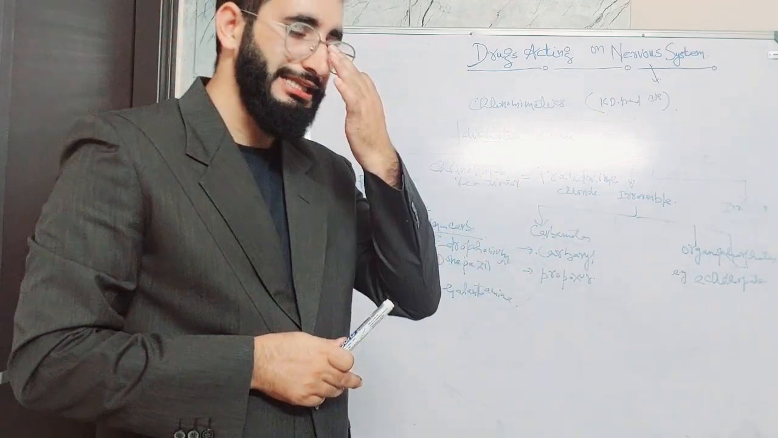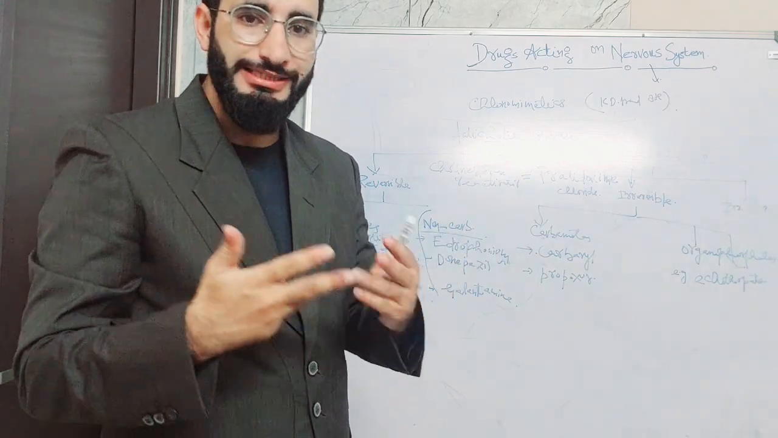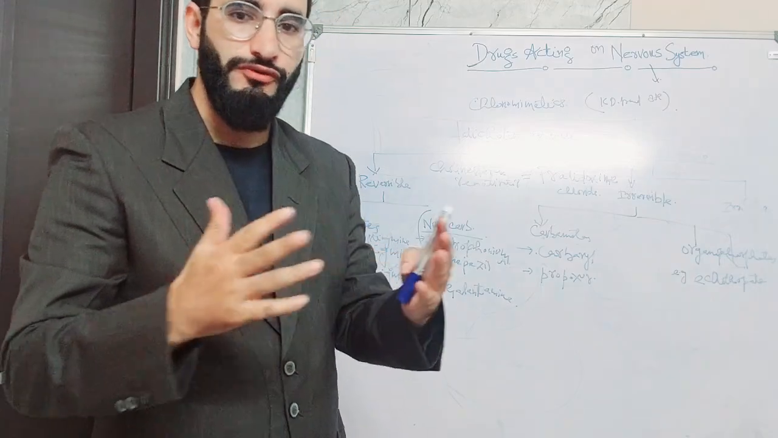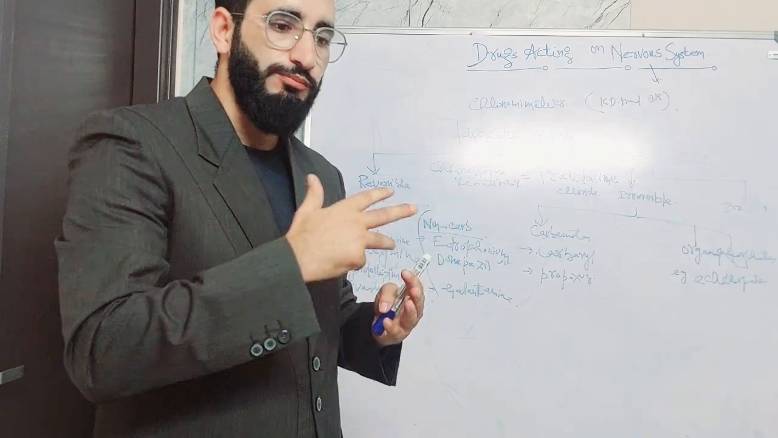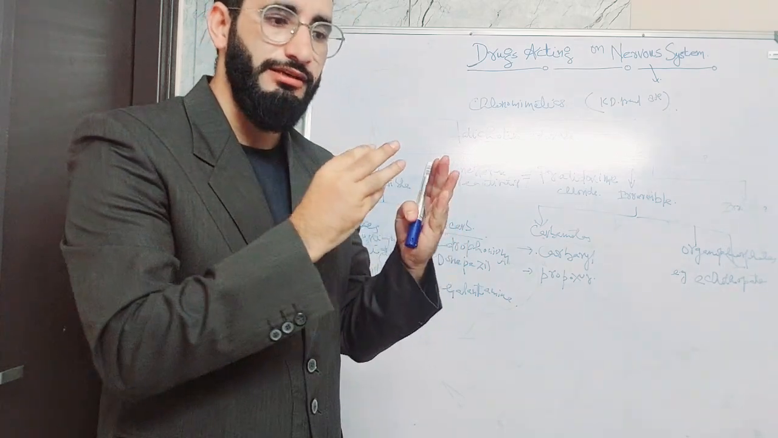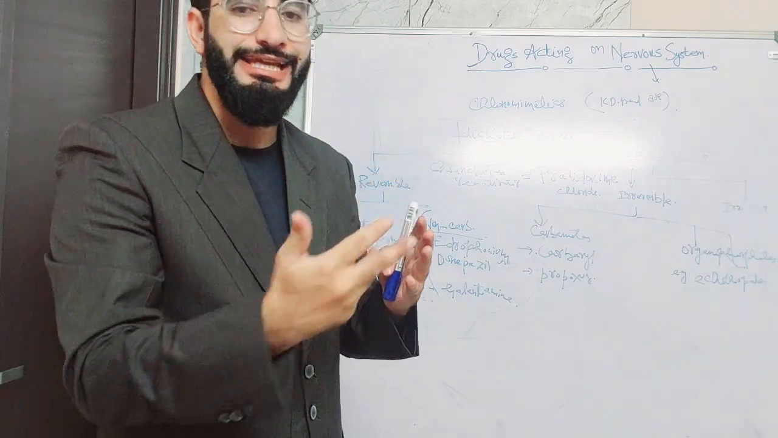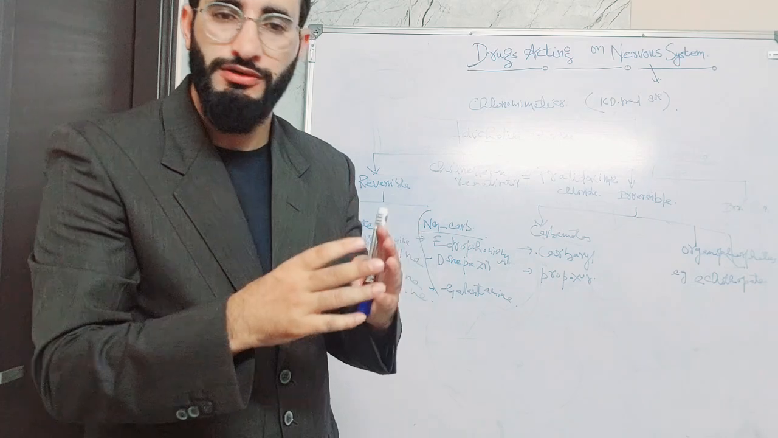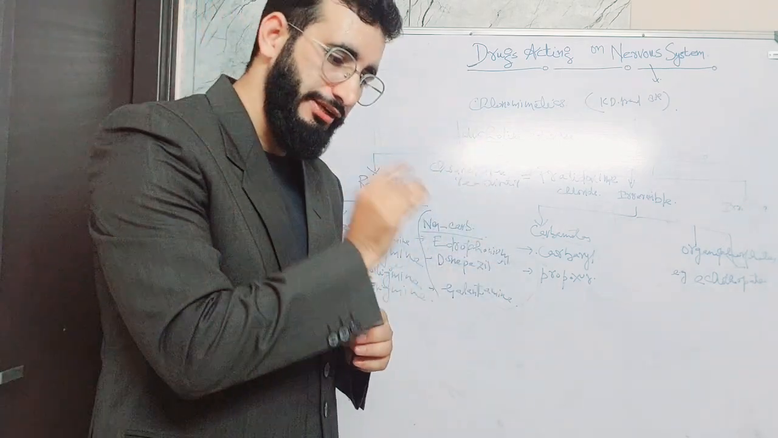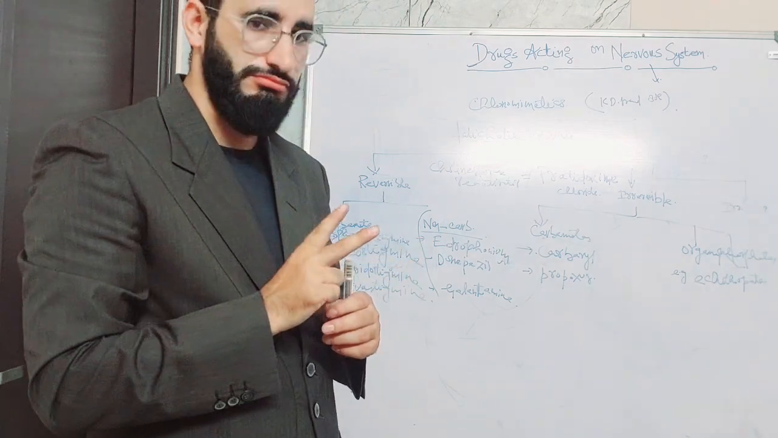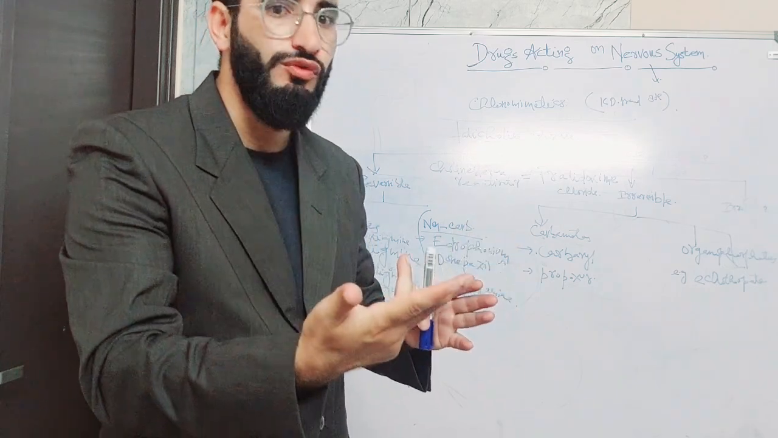Another class is the anticholinesterases. Cholinesterase is an enzyme which increases the metabolism of acetylcholine, thereby decreasing its concentration at the receptor site. These drugs work by inhibiting the enzyme, so the metabolism of acetylcholine is reduced. Ultimately this increases the concentration of acetylcholine at the receptors, thereby giving cholinergic actions. Anticholinesterases are divided into two classes: reversible and irreversible.